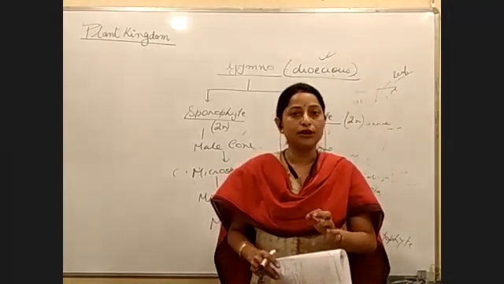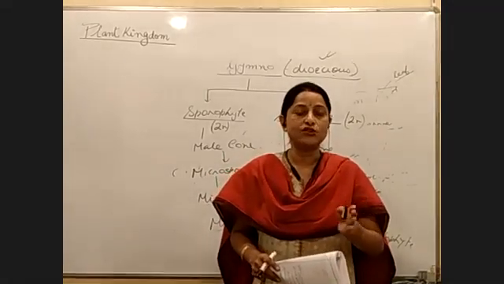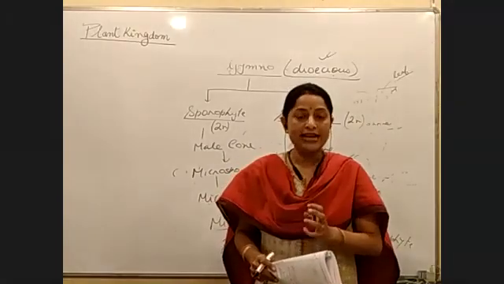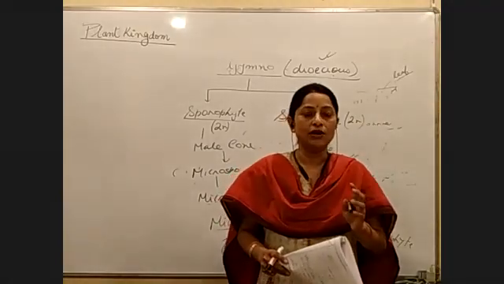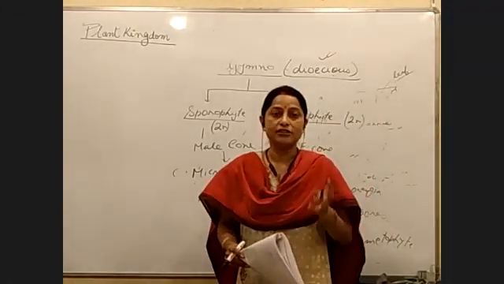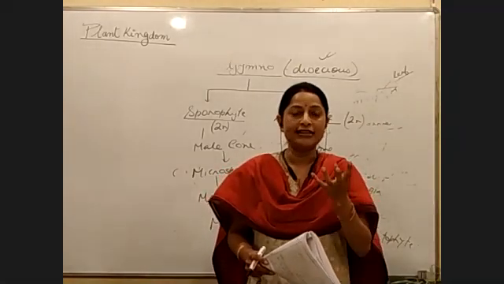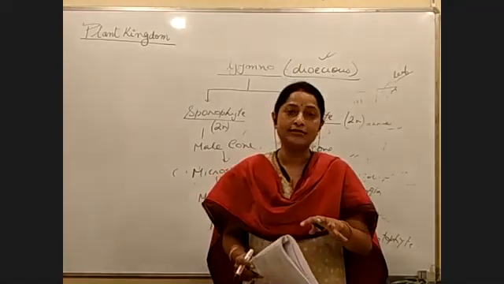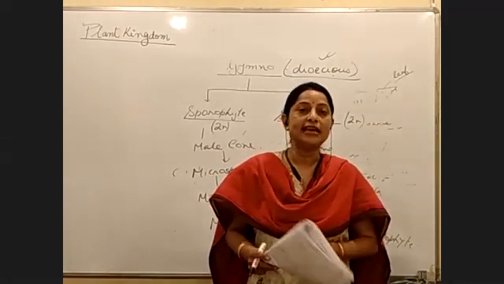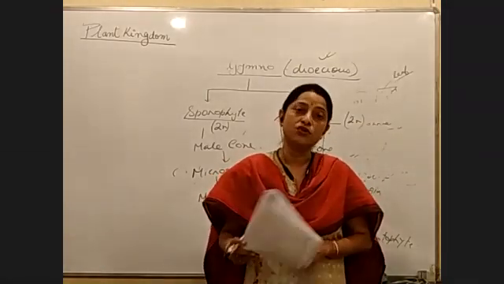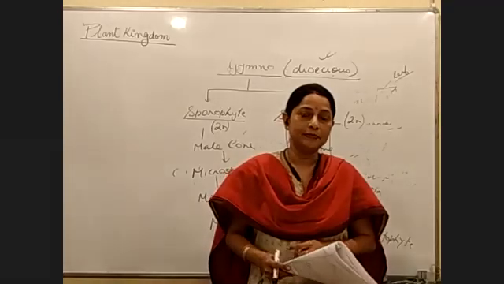In gymnosperms, what is the male gametophyte? Wherever the male gametes are found, we call that the male gametophyte, the house where you will find the male gametes. So what is the male gametophyte in gymnosperms also called?